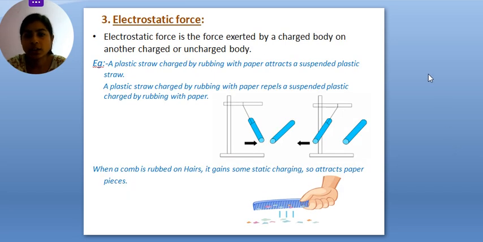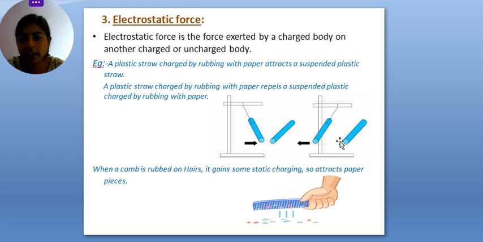Now electrostatic force. What happens in electrostatic force? Electrostatic force is the force exerted by a charged body on another charged body or uncharged body, right? You can see in this case, this straw is a charged body. If I rub this straw, it will get charged, and we suspended another plastic straw, which is uncharged, right? So when we put this charged straw near this uncharged straw, what will happen? It will attract this uncharged body.